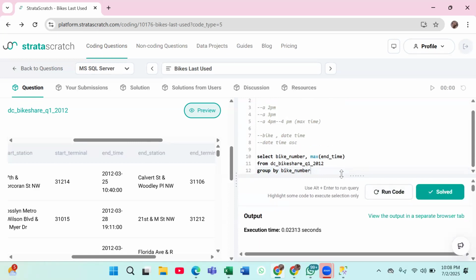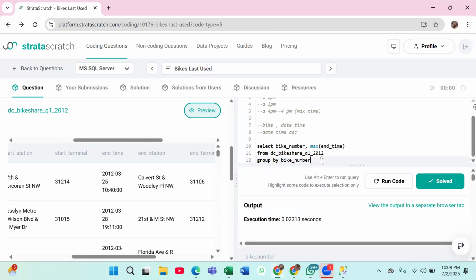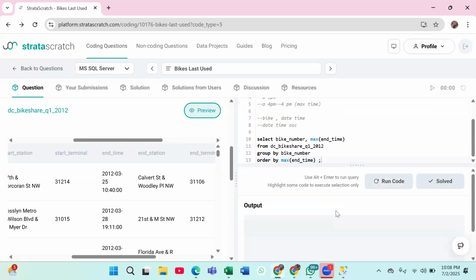Is this clear with everyone? We also have to sort it on the basis of their maximum time, correct? Yes, order by maximum time in ascending order. If we do not write ascending, by default it will be ascending.